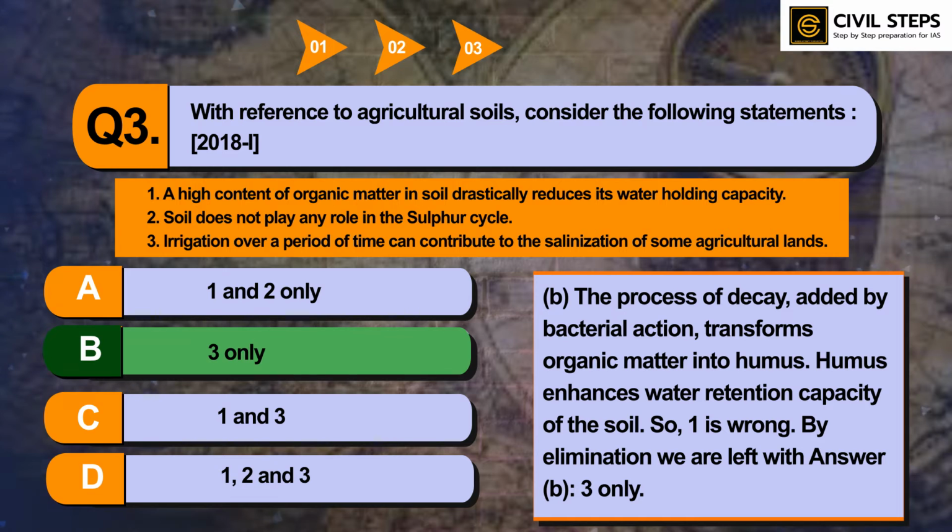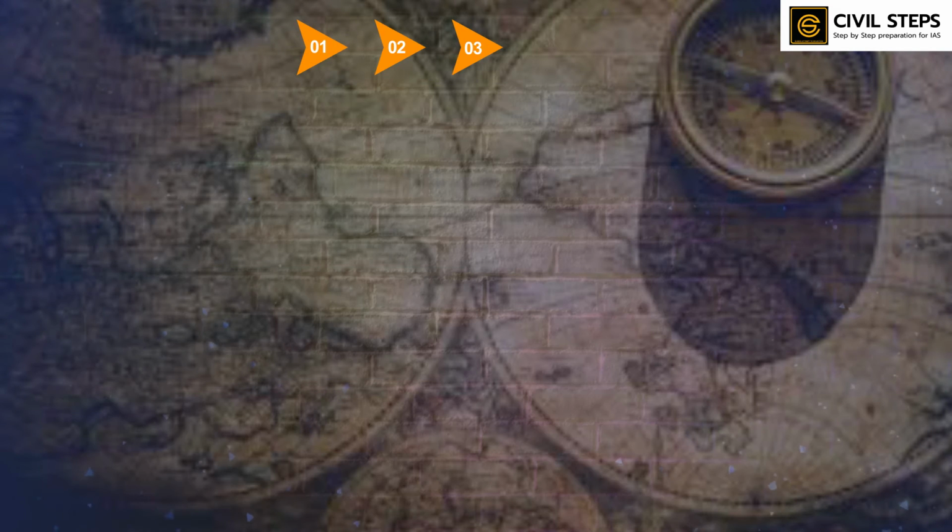Agricultural soil is a very important topic for the prelims exam, and the sulfur cycle and other cycles like the nitrogen cycle and carbon cycle are all very important. So you should cover all these topics from standard sources. Now let us discuss question number 4.